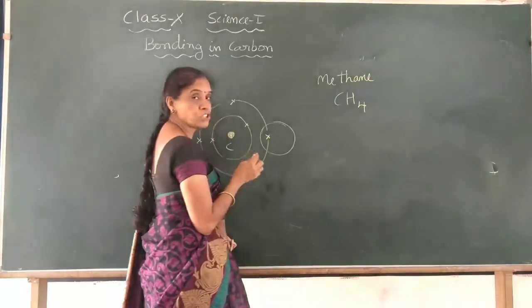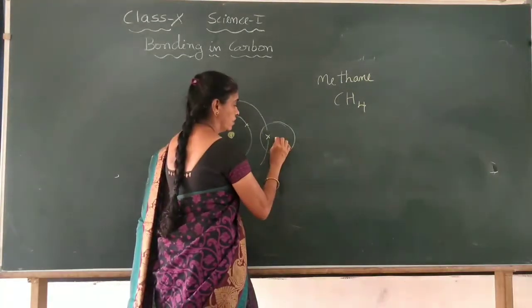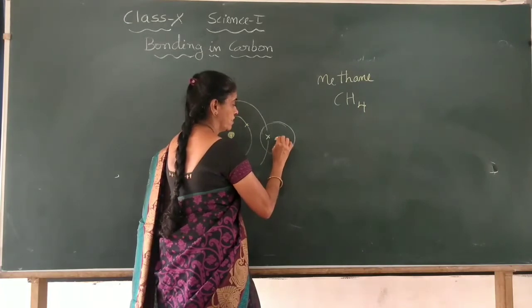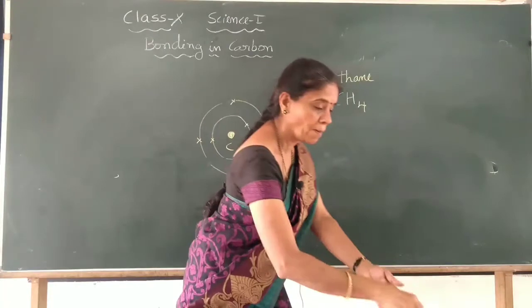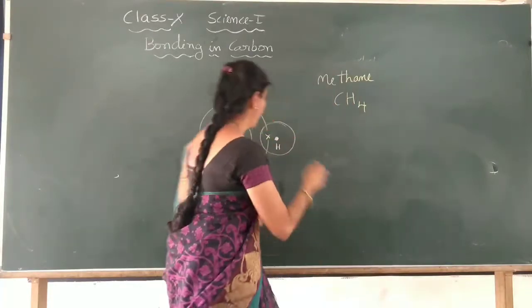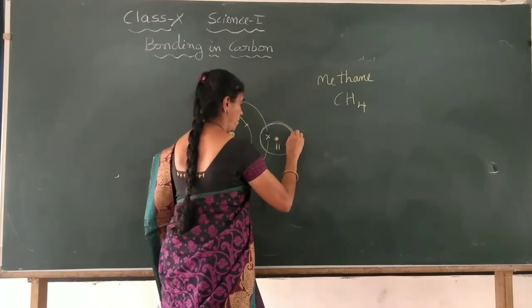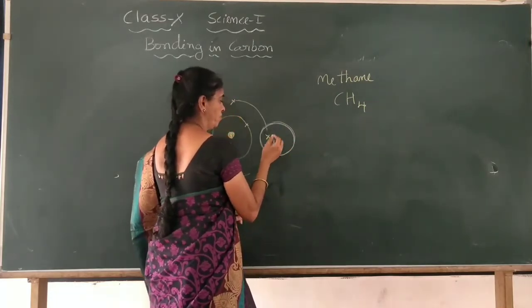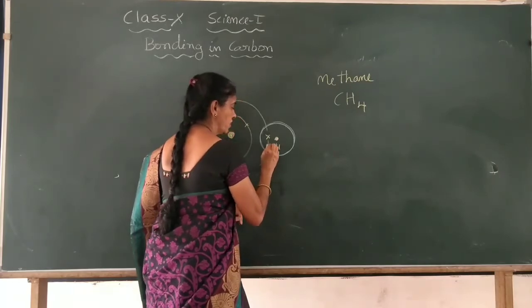Here I will show only the nucleus of hydrogen. The hydrogen atom has only one electron in the outermost shell.